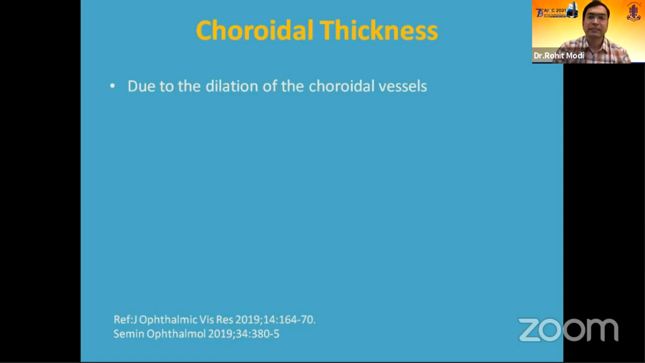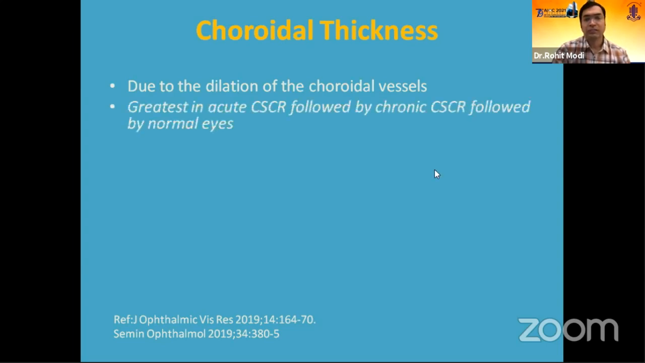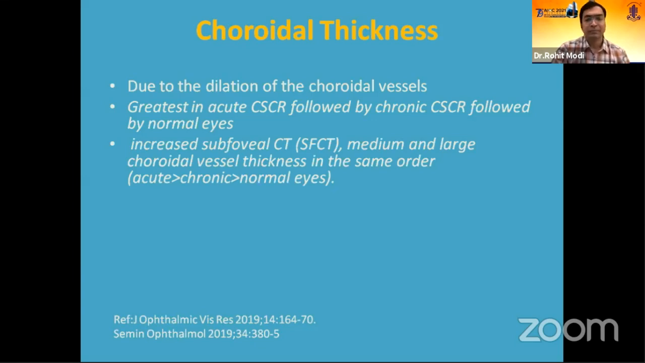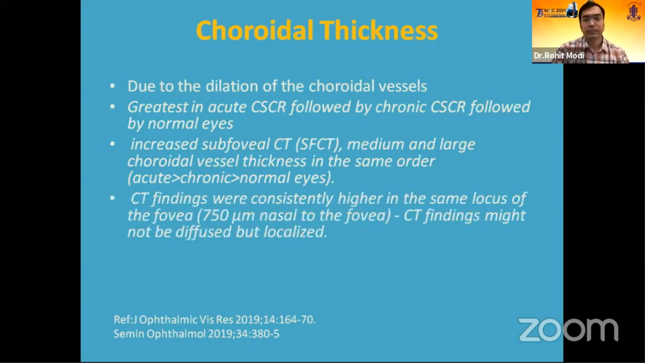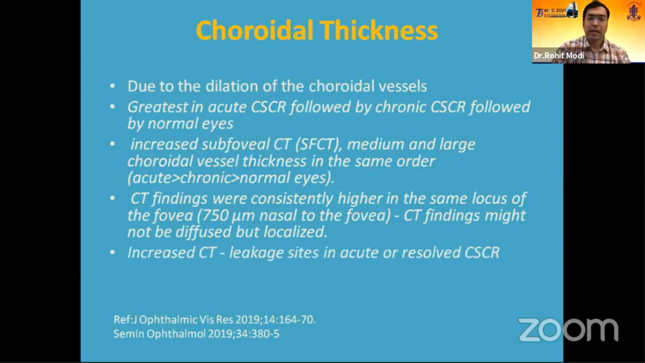So choroidal thickness is increased in patients of CSR when we see it on enhanced depth imaging. And it is primarily due to dilatation of the choroidal vessels. It is greatest in acute CSR, followed by chronic CSR, and followed by normal eyes. The same order is maintained when we look at the subfoveal choroidal thickness. And they were consistently higher in the same locus of the fovea, that was 750 microns from the fovea, suggesting that it is more of a localized disease rather than a diffuse one. And the increased CT was also seen at the leakage sites in acute or resolved CSR.